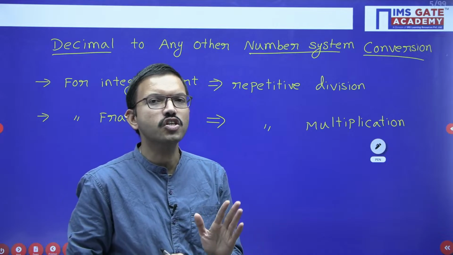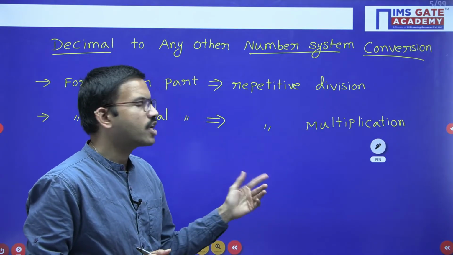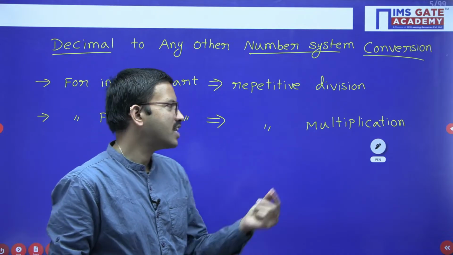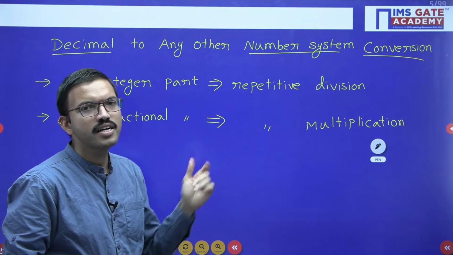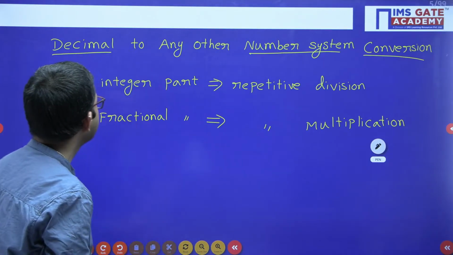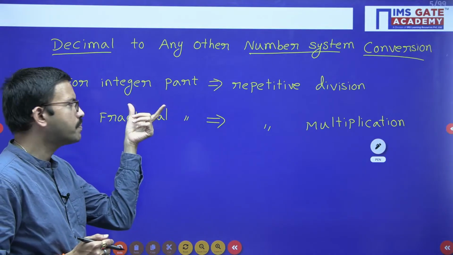Based on the given choices, see how many digits you have after the radix point, and that many times you can perform the repetitive multiplication, because for every repetitive multiplication you get one integer to the left of the radix point. So in this way, when the given number is a real number, you will have both an integer part and a fractional part.